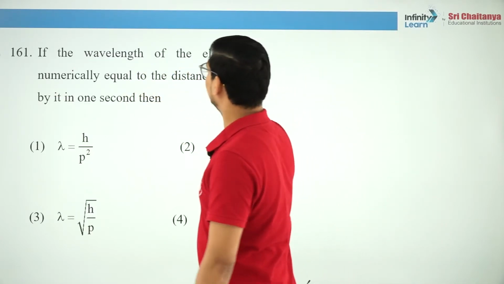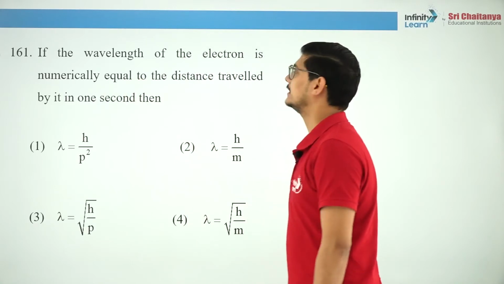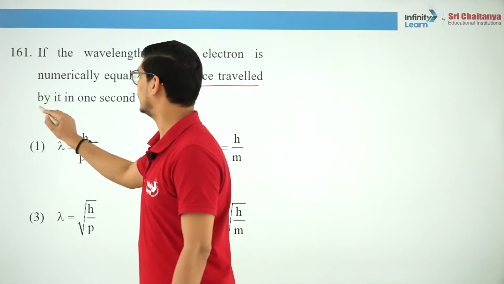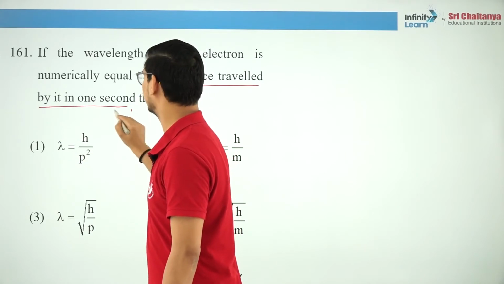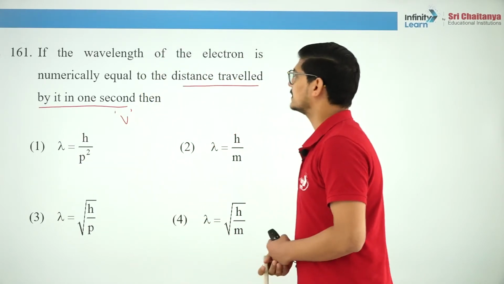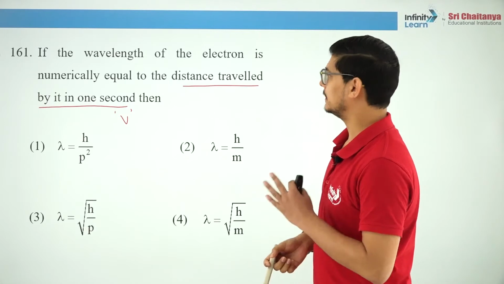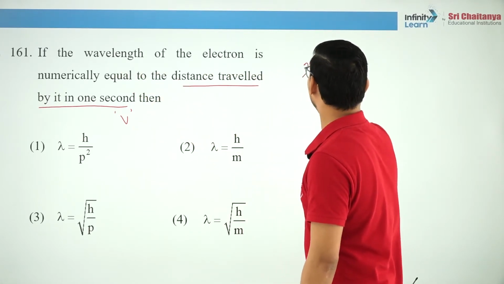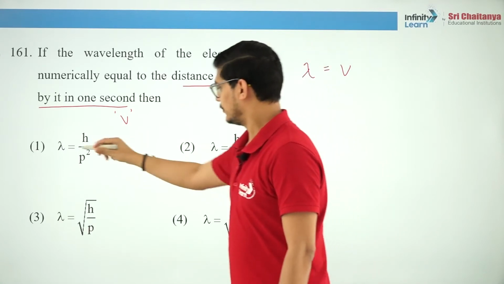If the wavelength of the electron is numerically equal to the distance travelled by it in 1 second, what is the distance travelled by an object in 1 second? Velocity, the speed, right? The distance travelled by an object in 1 second is speed. Now wavelength is equal to velocity. So wavelength is equal to velocity, then you have to tell the relation.